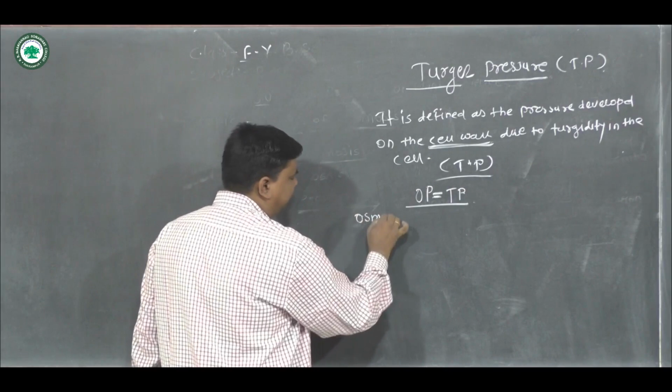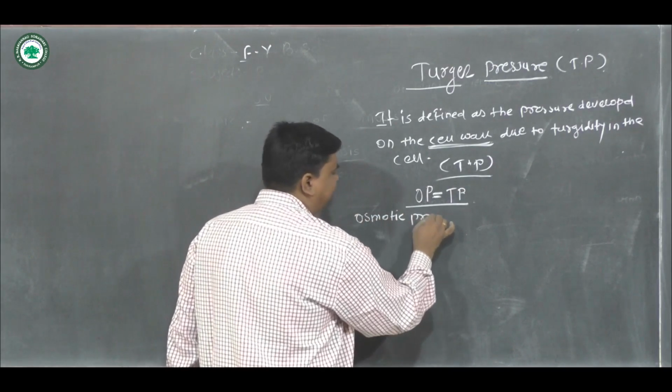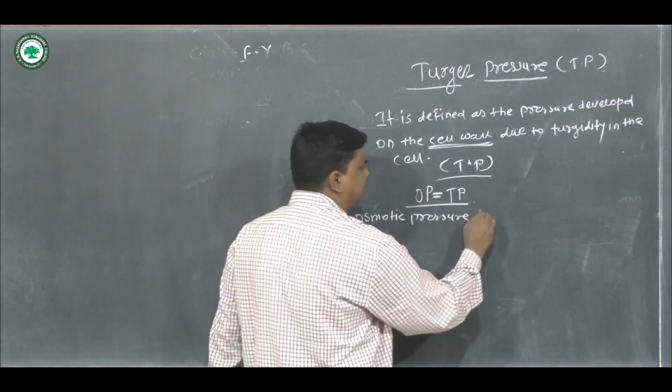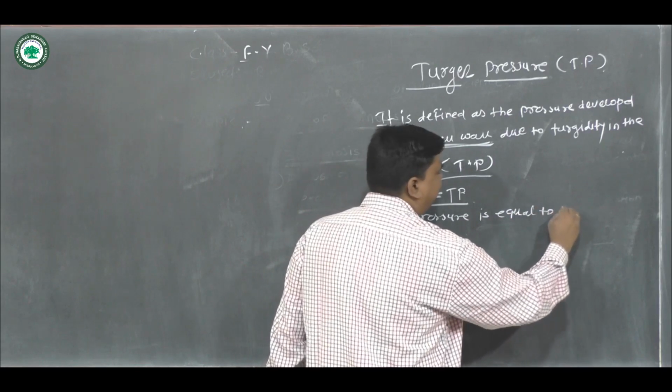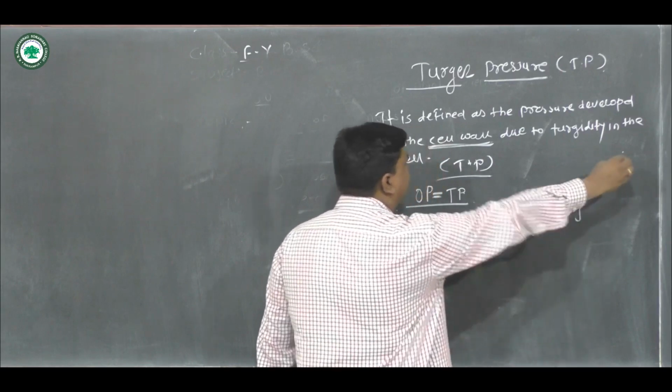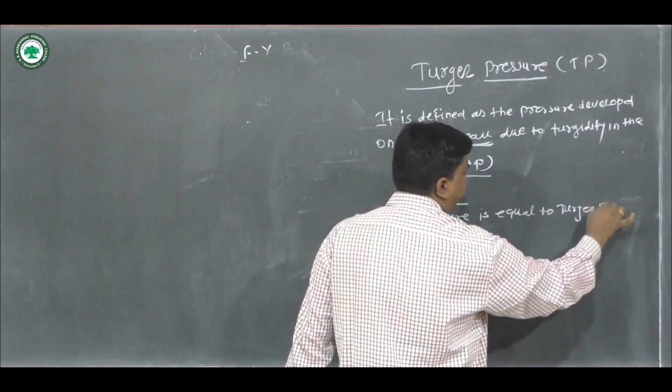Osmotic pressure is equal to turgor pressure.